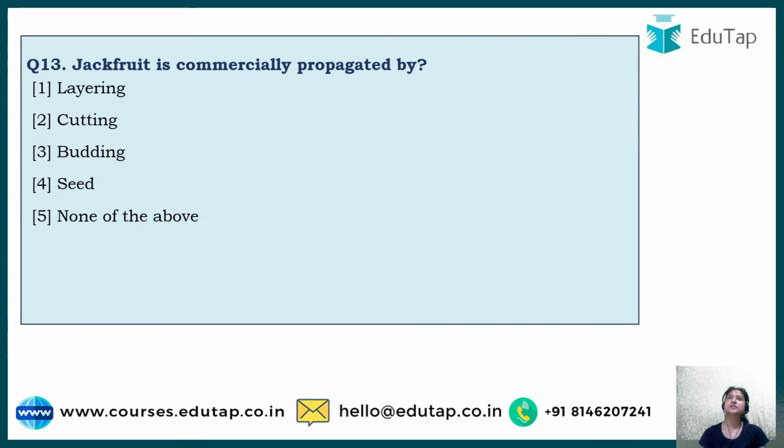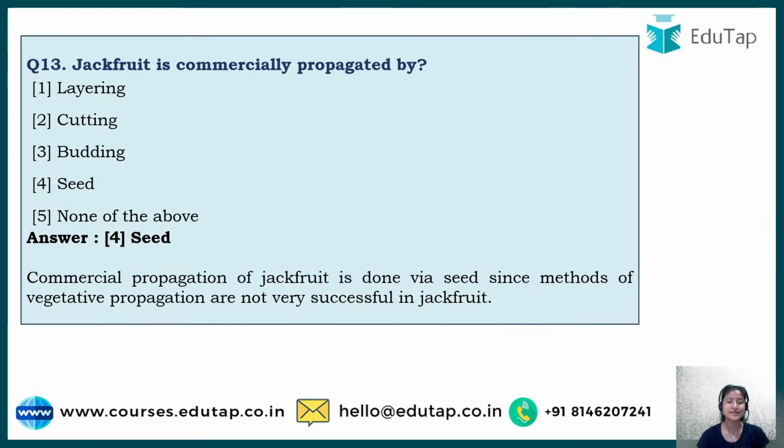Commercially means when it is grown or sown at a larger scale. Okay. So the correct answer to this is option number 4, that is seed. Commercially, it has been observed that when scientists tried to propagate jackfruit by vegetative propagation, it was not successful. So the only best way is to do it via seed.